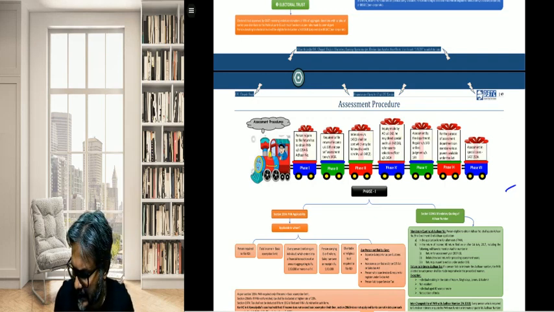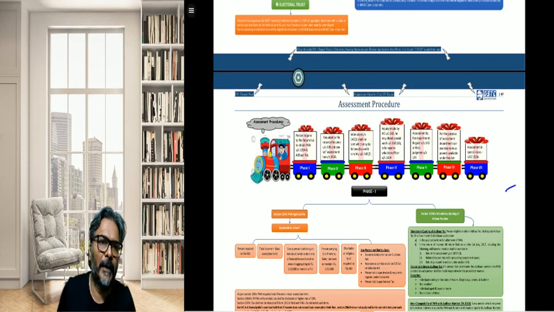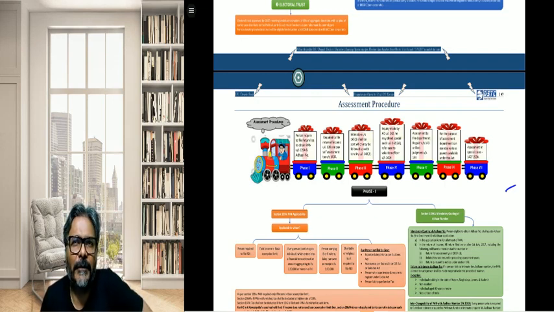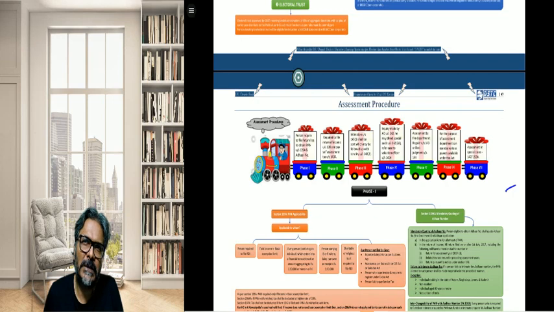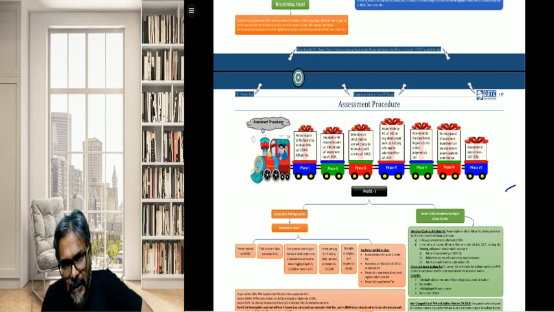Students, assessment procedure is a topic wherein, obviously, with the kind of questions that we have seen now, a lot of MCQs are there. Along with that, a lot of case studies are also being put across so far as the assessment procedures are concerned. Also students, this is the area of your syllabus which is heavily important on the basis of your case laws. The case law part, students.